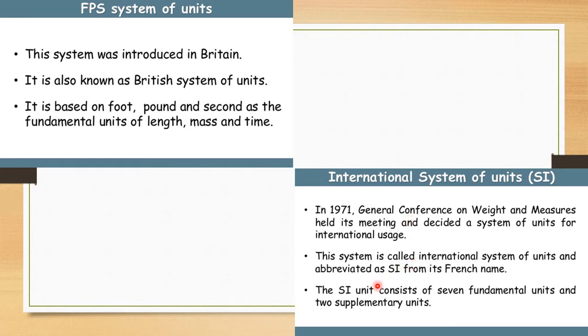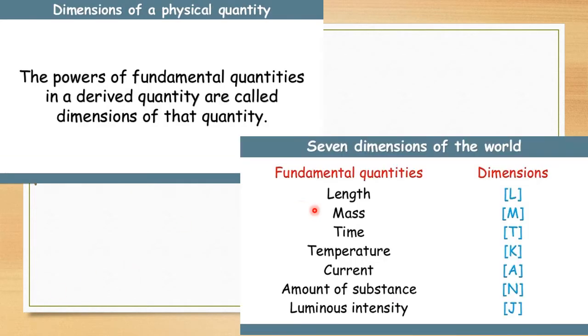So the SI unit consists of 7 fundamental units. The 7 fundamental quantities are, as shown in the figure: length, mass, time, temperature, current, amount of substance, and luminous intensity. Before that, we study the dimensions of a physical quantity, or dimensional analysis. What is meant by dimensions?